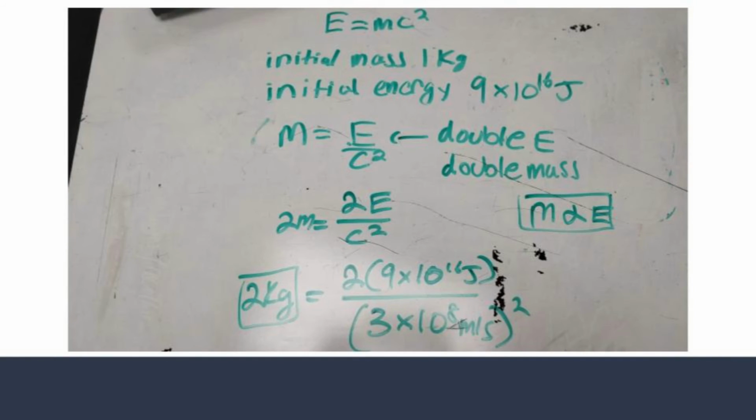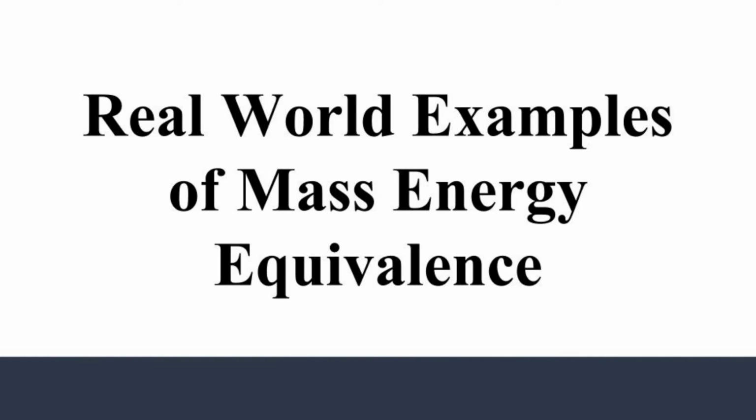The same works if you were to increase the energy. Since mass is equal to energy over c squared, an object that has a mass of 1 kilogram and an initial energy of 9 times 10 to the 16 joules, whose energy is doubled, now has a mass of 2 kilograms. If you noticed, a small amount of matter contains a huge amount of energy. Now Ashray will tell you more about how we can harness that matter and transform it into energy.